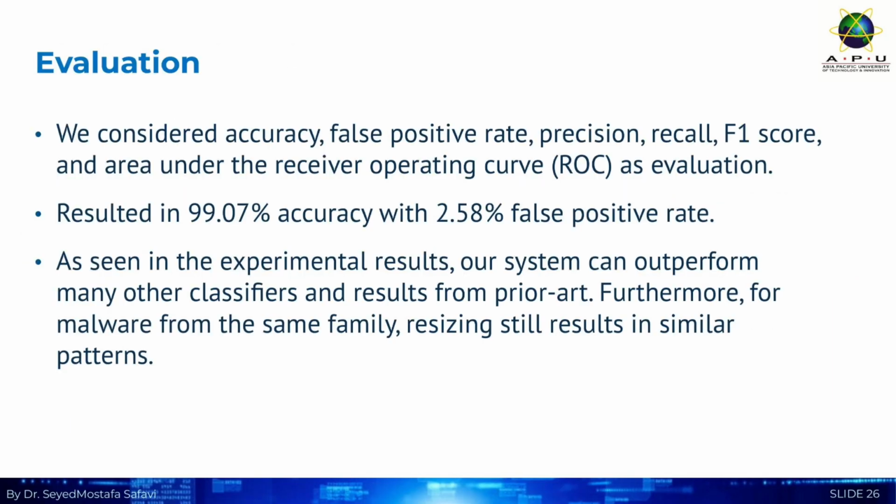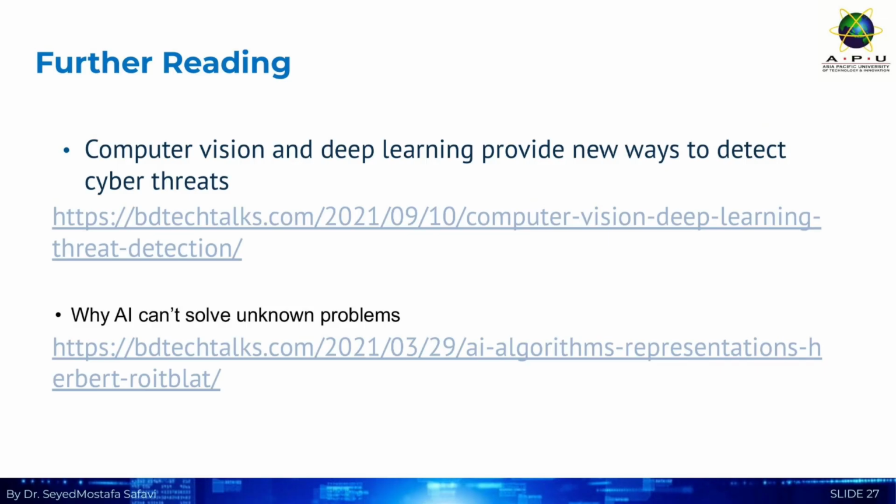The final step is evaluation, where we look at metrics like accuracy, false positive rate, precision, and recall. The results were outstanding: 99.07% accuracy with a very low 2.58% false positive rate. This means the system is incredibly good at classifying malware. Furthermore, the evaluation confirmed that even with image resizing, malware from the same family still resulted in similar visual patterns, validating the image-based approach. That wraps up our case study.